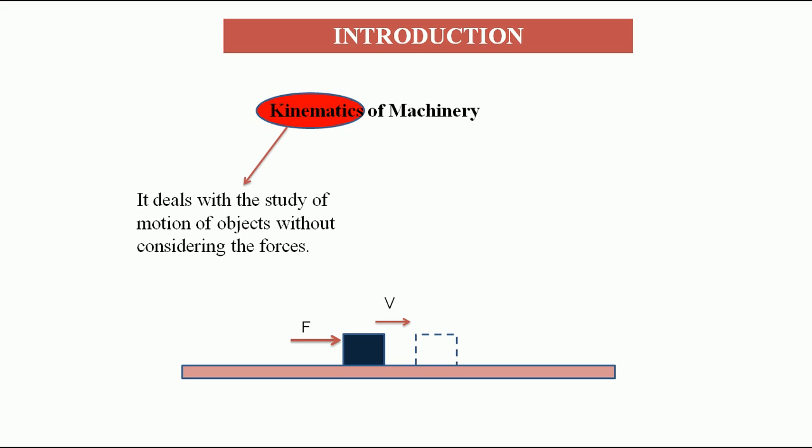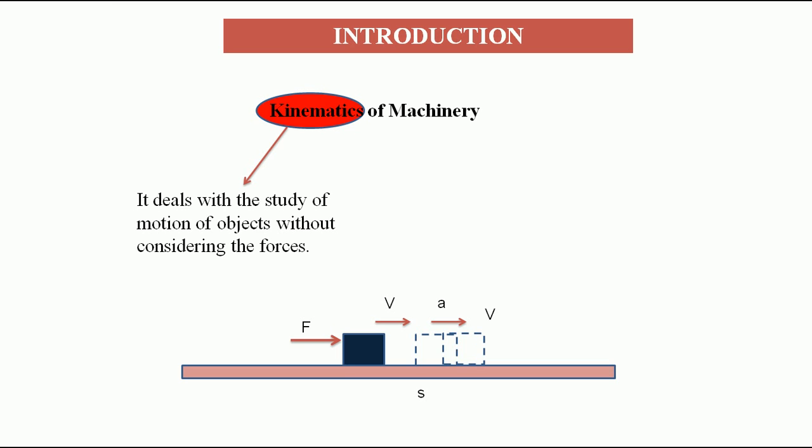When you continue increasing the force, the velocity per time also increases. That means it will gain a particular acceleration more than at the initial position. After that again you may apply a constant force, and it can attain another velocity finally.